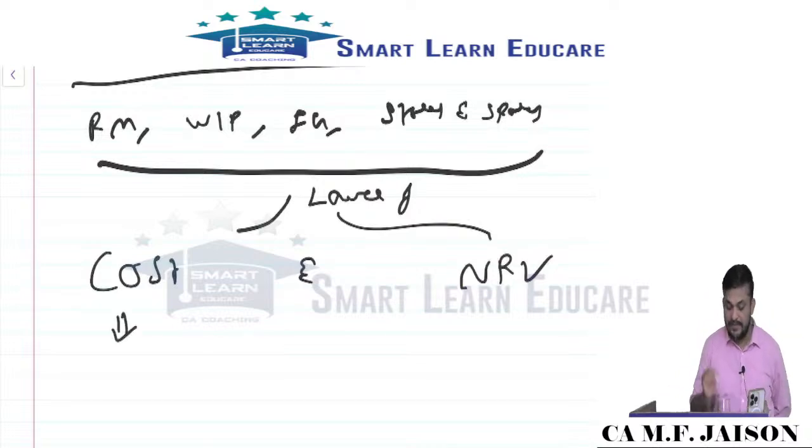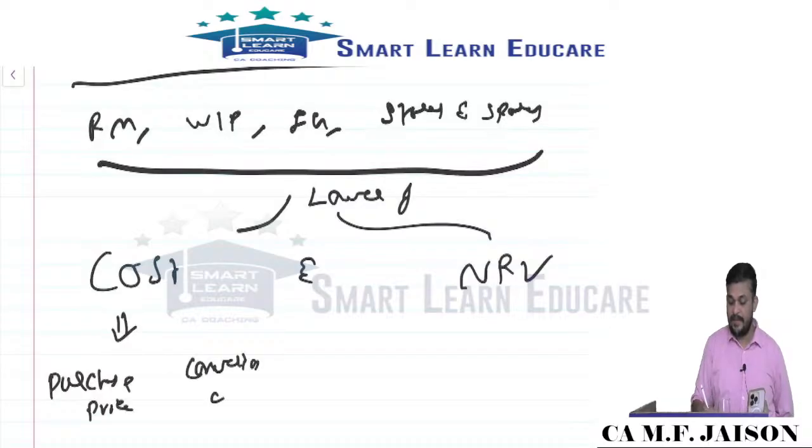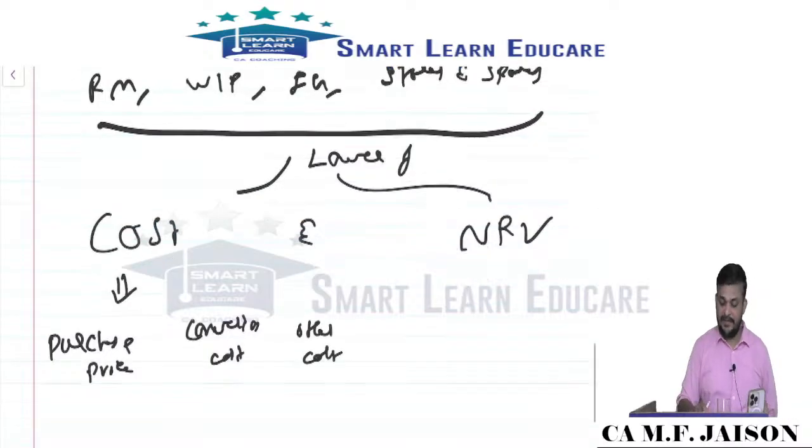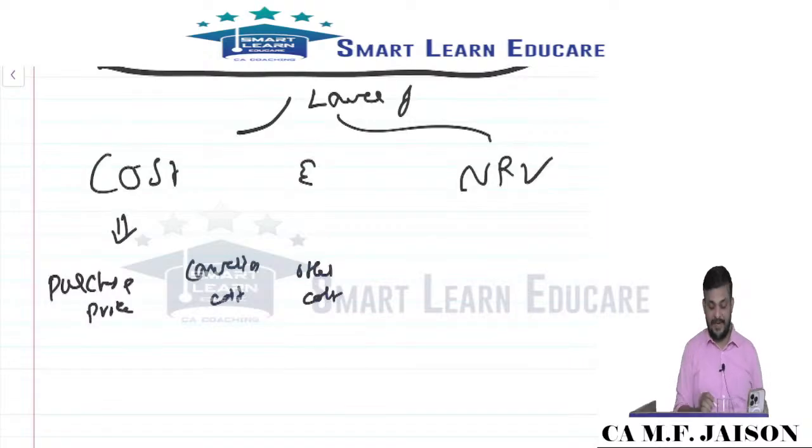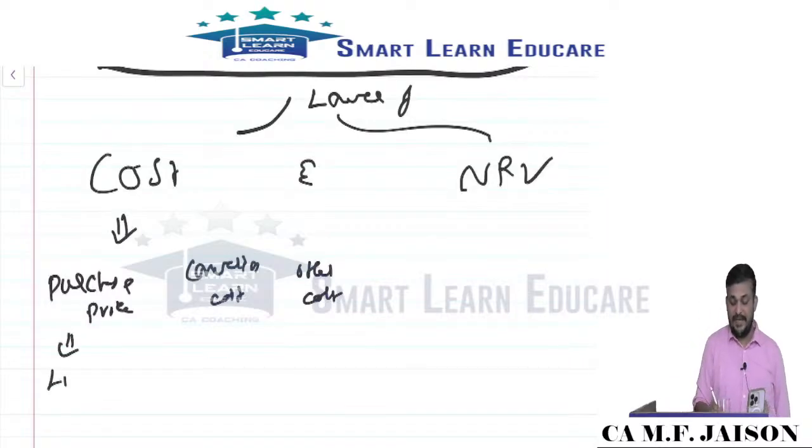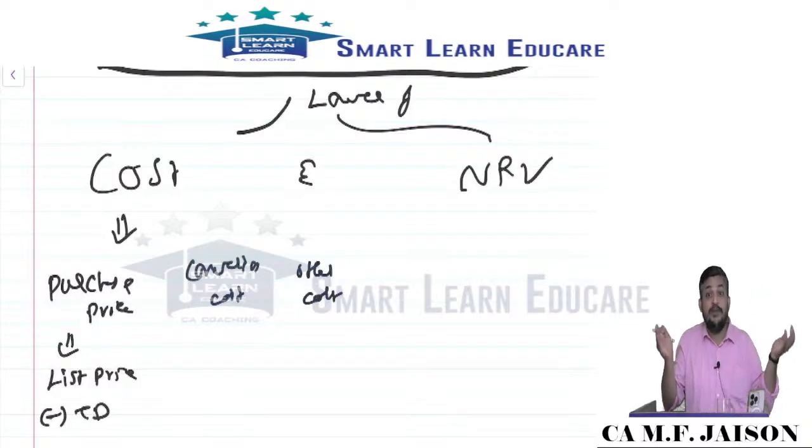So the cost, my dear friends, we understand as purchase price, then conversion cost, and other cost. These are the primary components of cost price. What is cost price? List price or quoted price minus trade discount. That includes even volume discount.